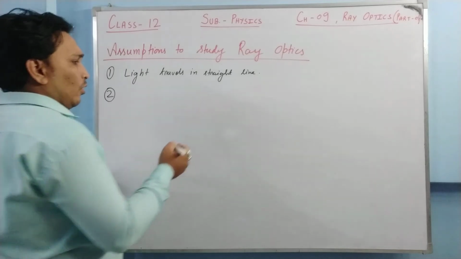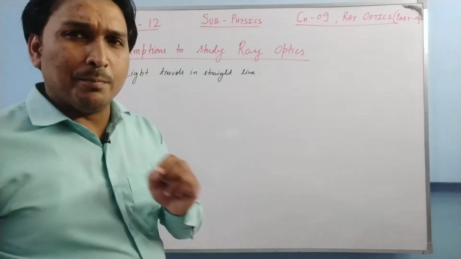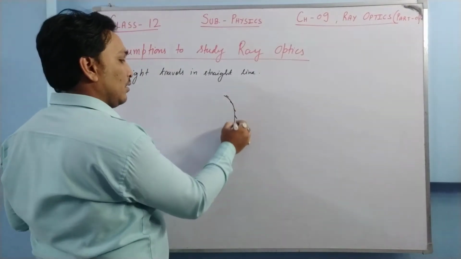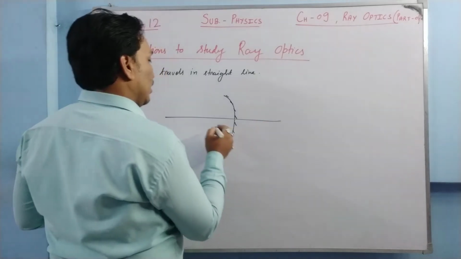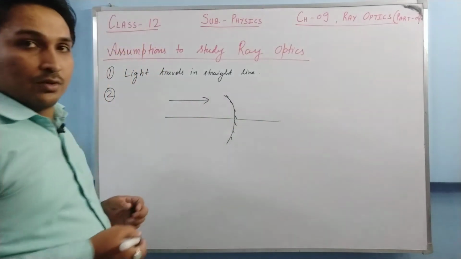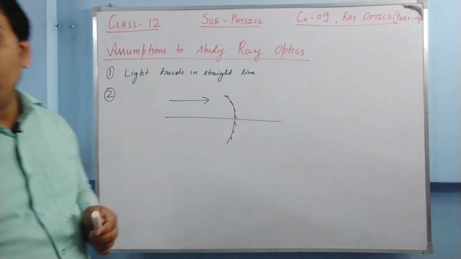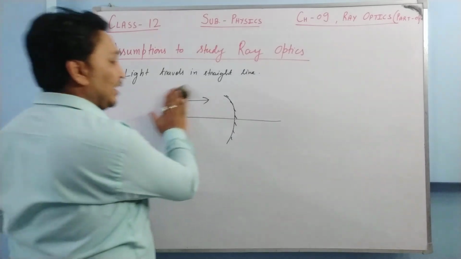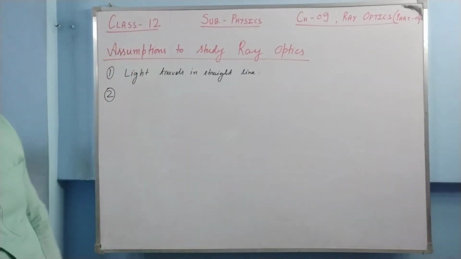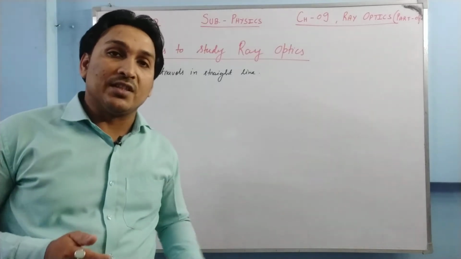Suppose you are talking about a mirror. Since you have studied these things in class 10th, I am taking a bit of liberty. You must have seen these ray diagrams. This is a concave mirror, basically. A ray of light is going this way. We need to measure the distances: the object distance, the image distance, the focal length, and the radius of curvature. So many distances along the principal axis we need to measure. And when we measure these distances, we must have a sign convention.